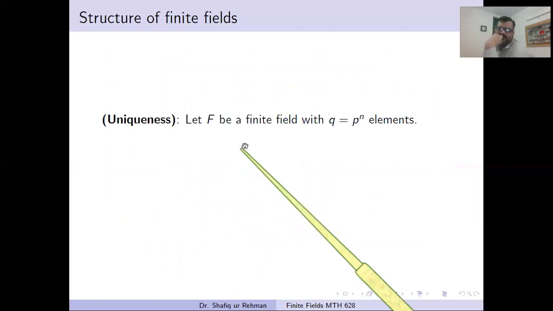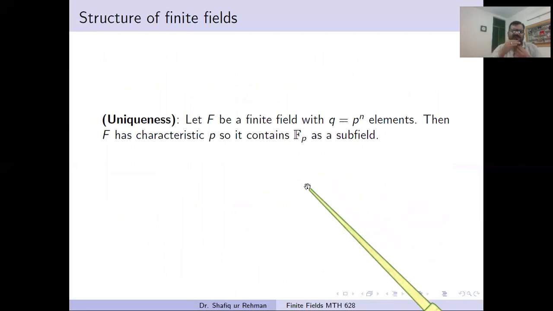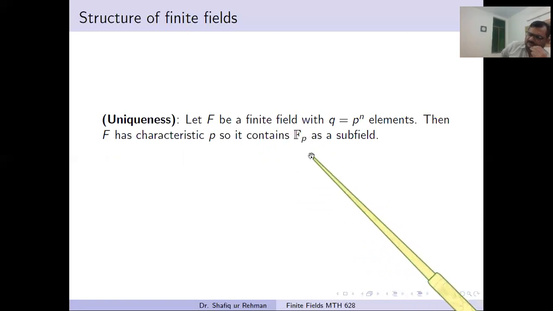See here, let F be a finite field with p^n elements. Then F has characteristic p, because we have proved in the beginning of this course that if a finite field has order p^n, its characteristic must be p. So it contains a copy of the field Fp. In basic field theory, there are two types of fields: the fields whose characteristic is 0 and the fields whose characteristic is prime.